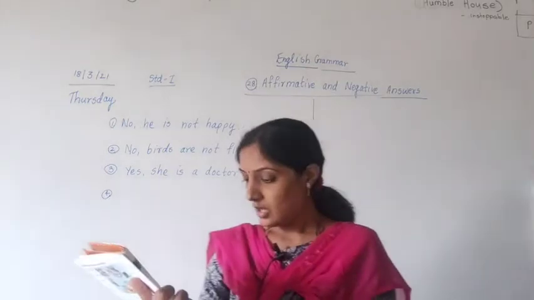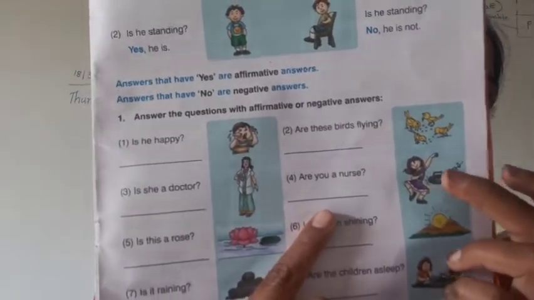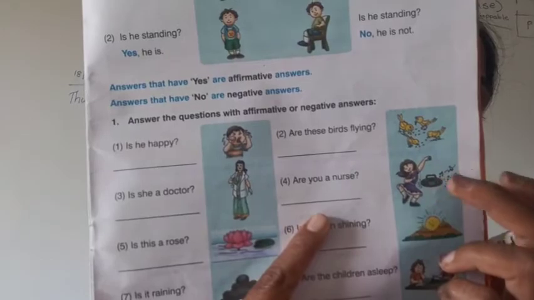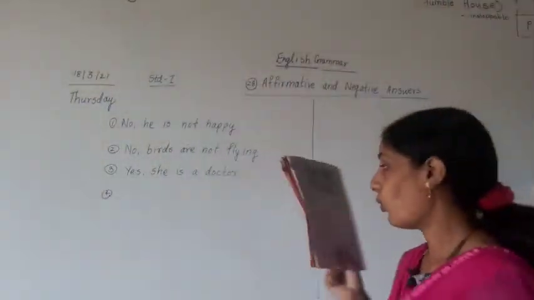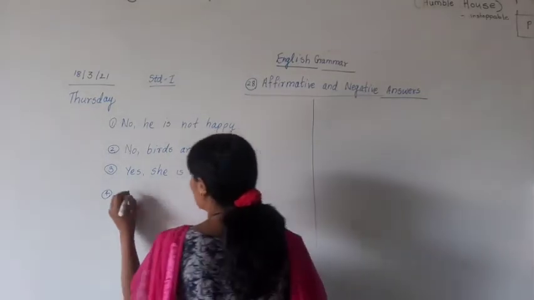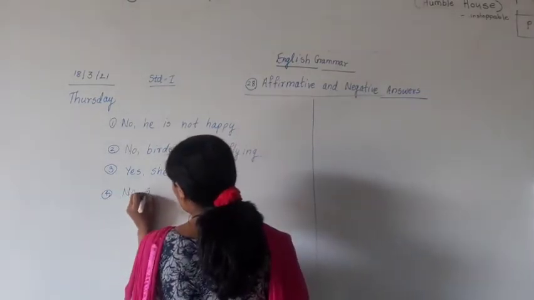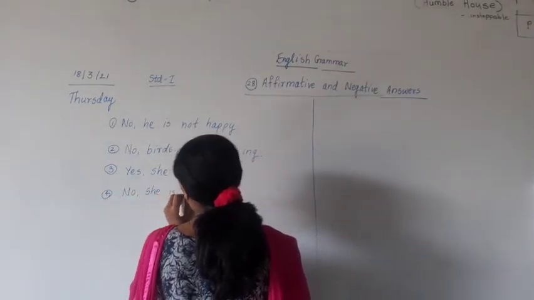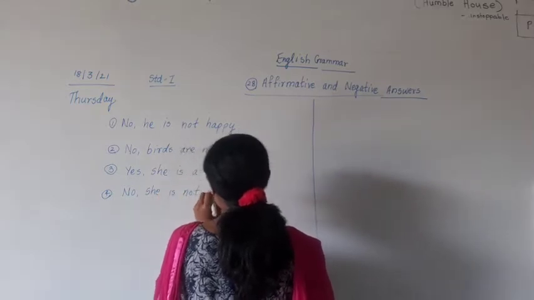Fourth one, is she a nurse? Now fourth one, is this girl a nurse or what? Is there any step or any action she is doing which looks like a nurse? No, she looks like a dancer. So what will be our fourth answer? No, she is not. She is not a nurse.